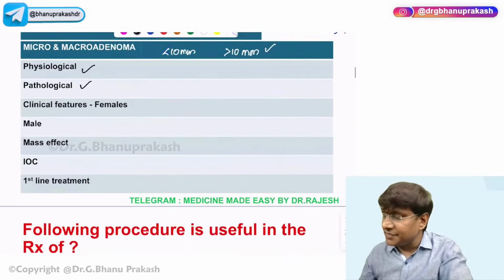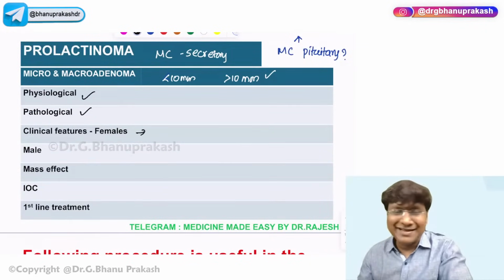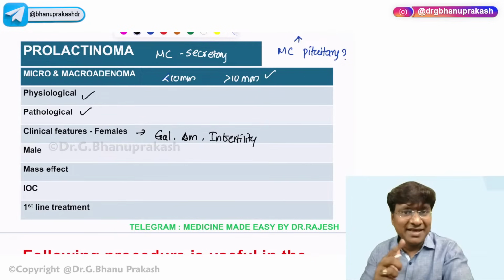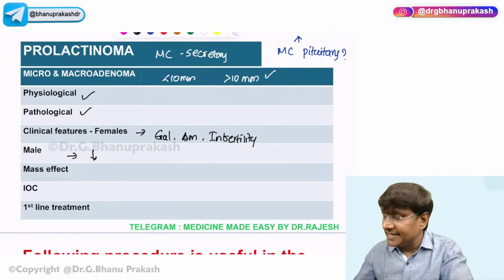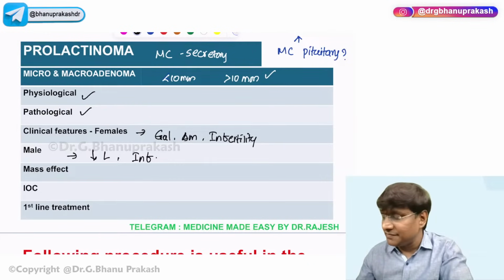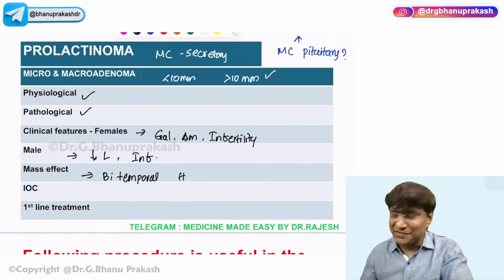What will be the clinical features in females? They will have galactorrhea, amenorrhea, and infertility. These will be the manifestations. Whereas in males, they will have decreased libido, and they will also have infertility. What will be the features of the mass effect? They will have bitemporal hemianopia, right?